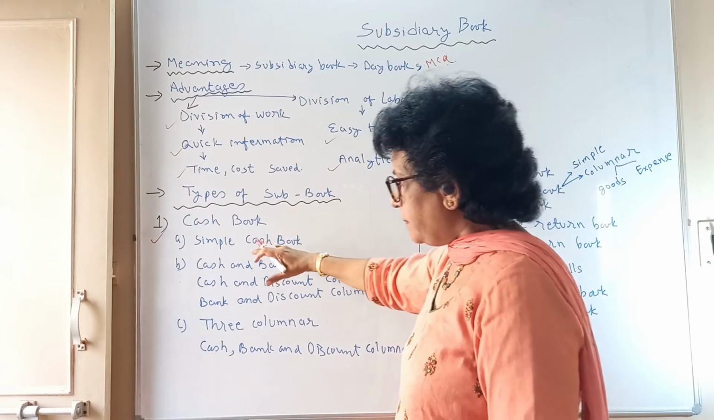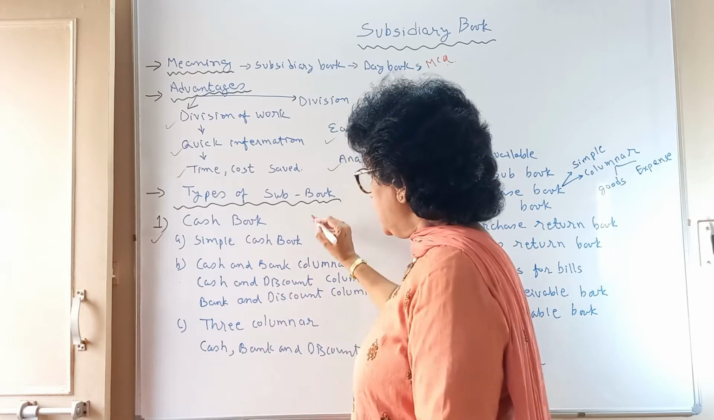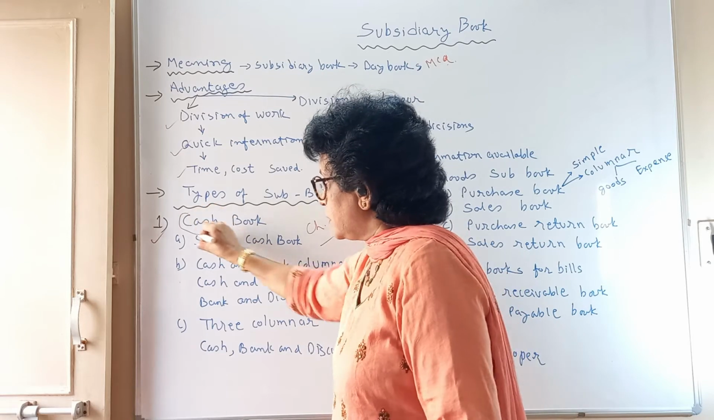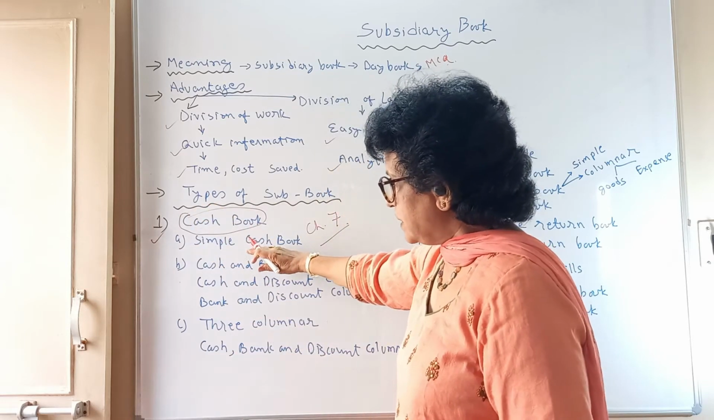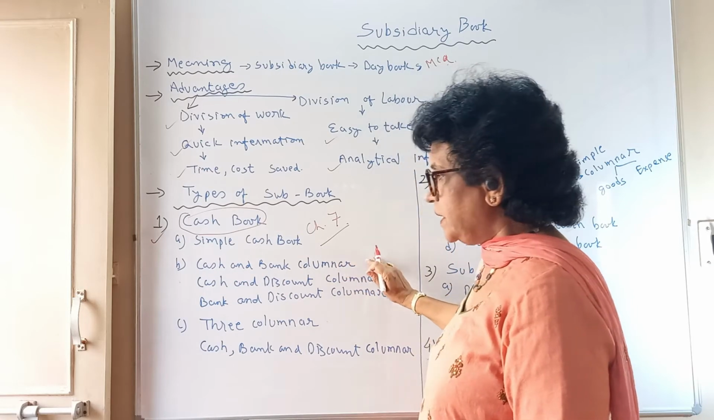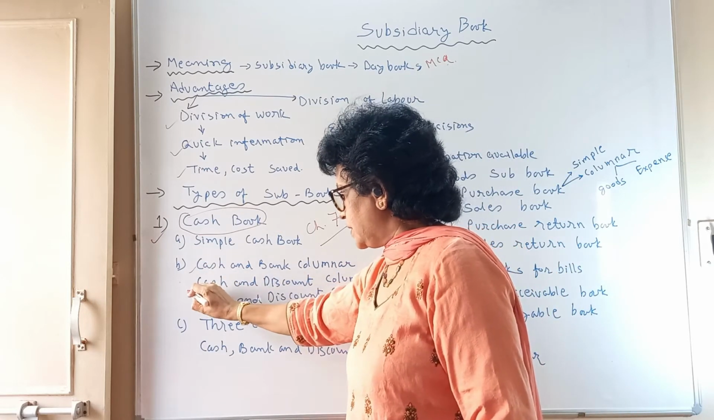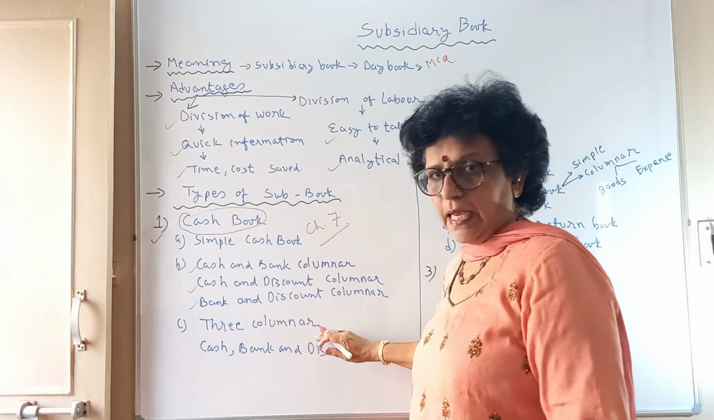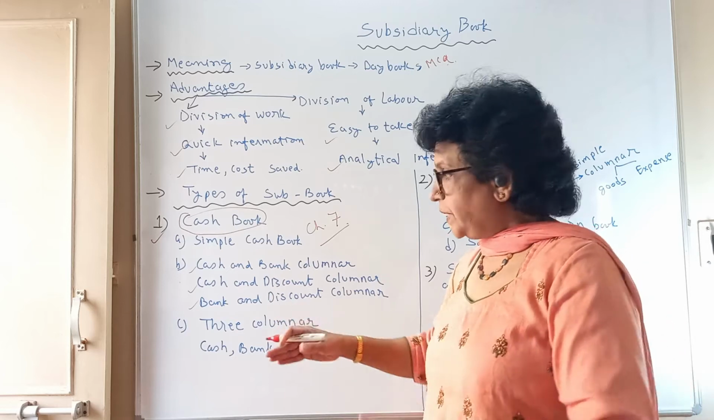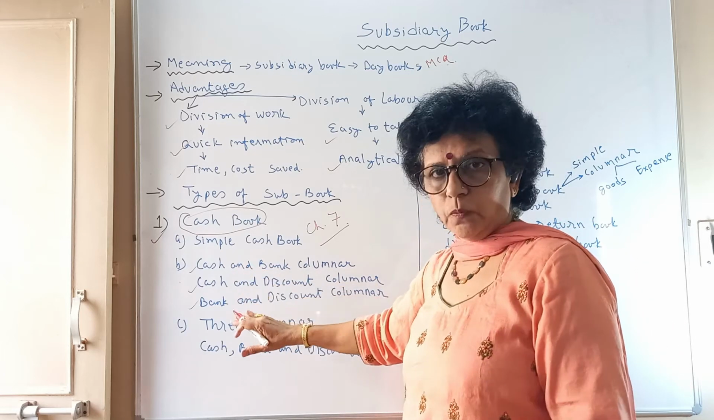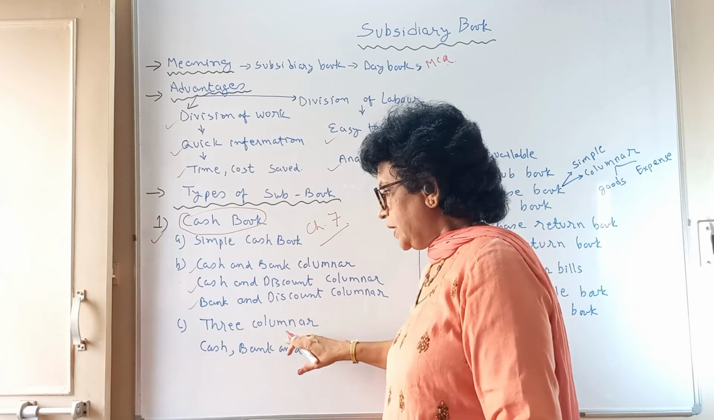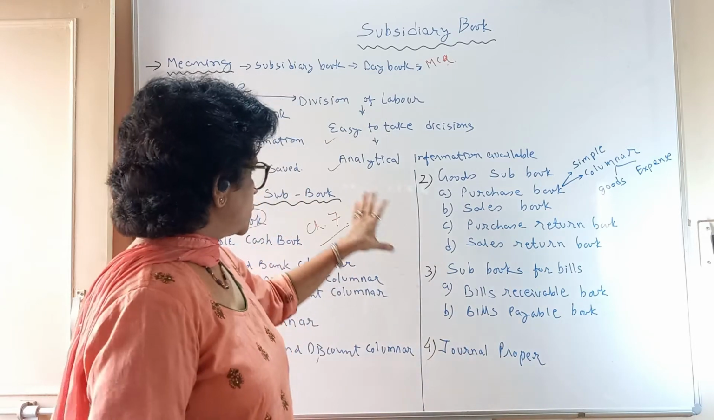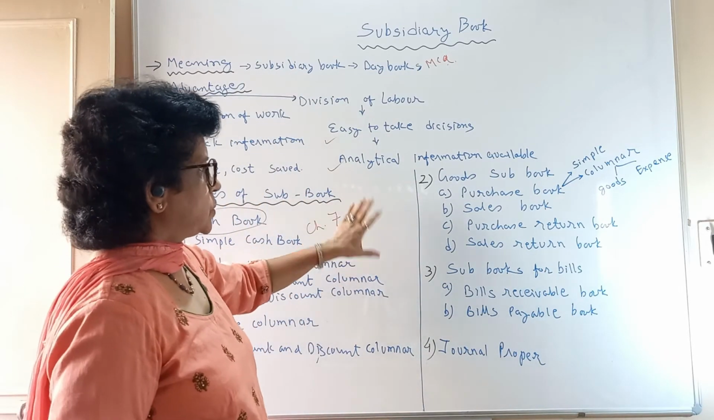Now the cash book also has 3 different types. In our next chapter, chapter number 7, we are going to learn the whole cash book. You have the simple cash book, you have the 2-columnar cash book, with cash and bank, with cash and discount, or with bank and discount. As well as you have the 3-column cash book. If the business is too big, they cannot afford to select any 2. They want all, so they go for the 3-column cash book in which cash, bank and discount, all 3 columns are there. So in chapter 7 we will study that portion.